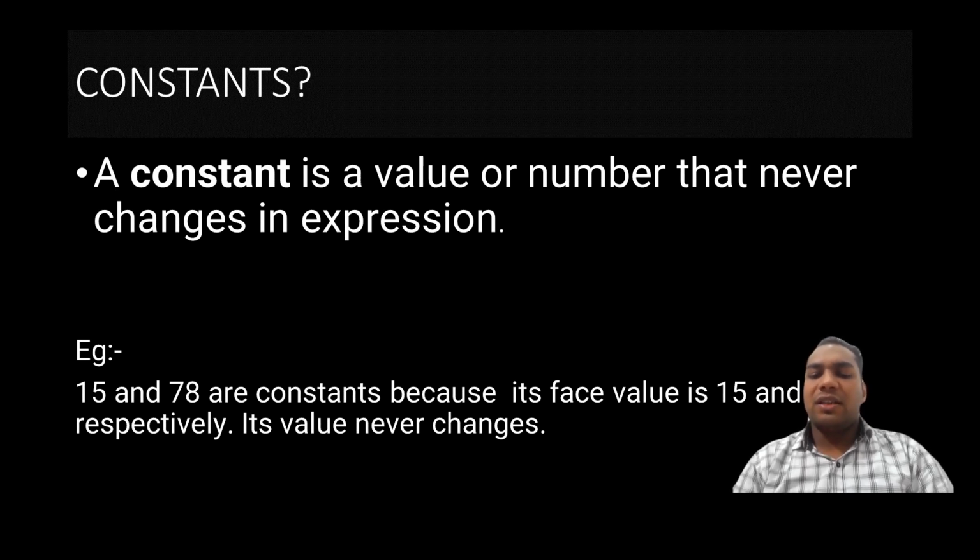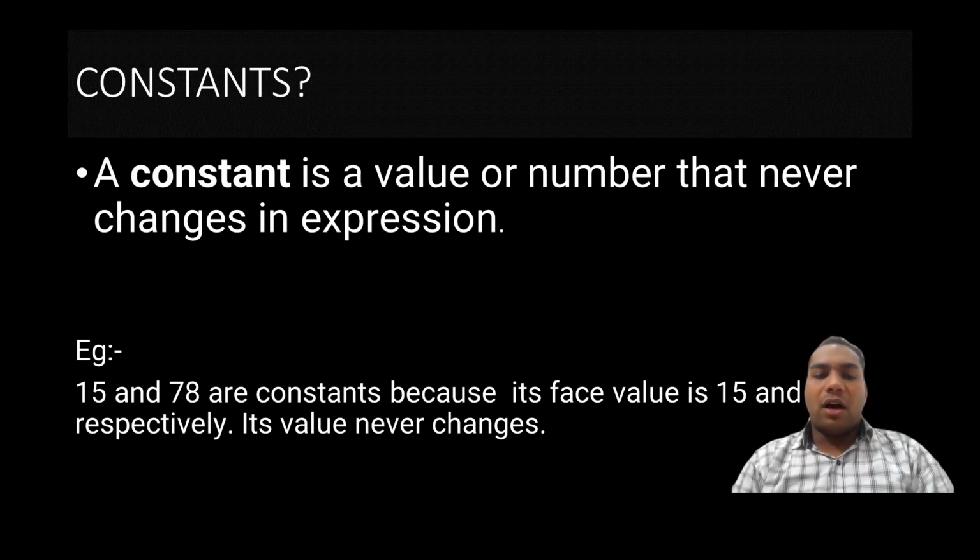There is no change. Universally, it is accepted by all that 15 is the value of 15 and 78 has the value of 78. Whatever it may be, like 20, 21, 50, 60, 80, everything else we take has a face value. So any constant has the same value, which never changes in any situation.